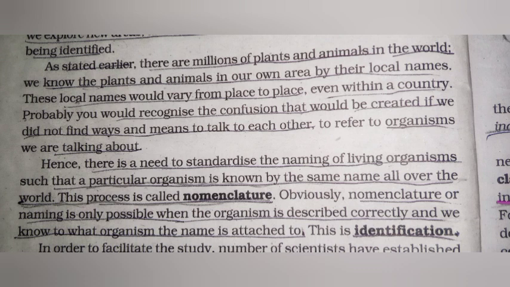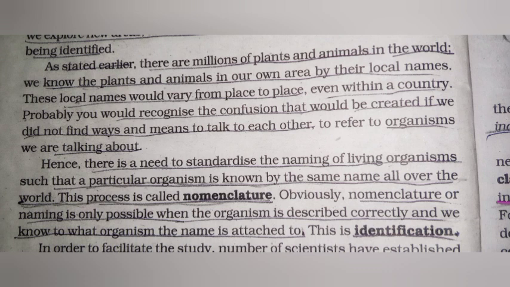Hence, there is a need to standardize the naming of living organisms such that a particular organism is known by the same name all over the world. This process is called nomenclature. Obviously, nomenclature or naming is only possible when the organism is described correctly and we know to what organism the name is attached.